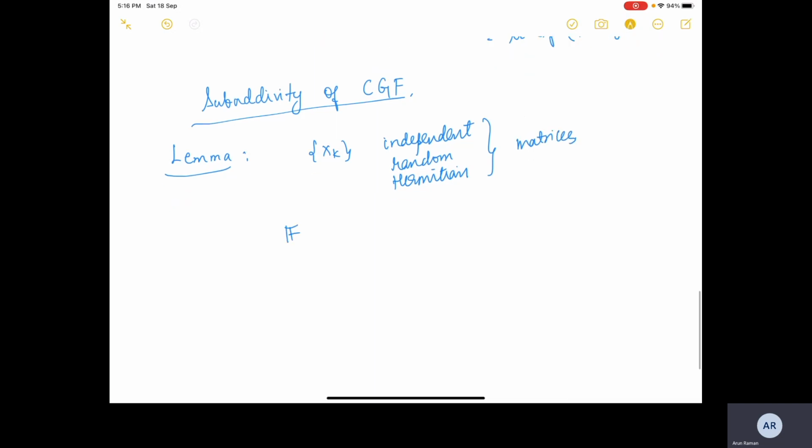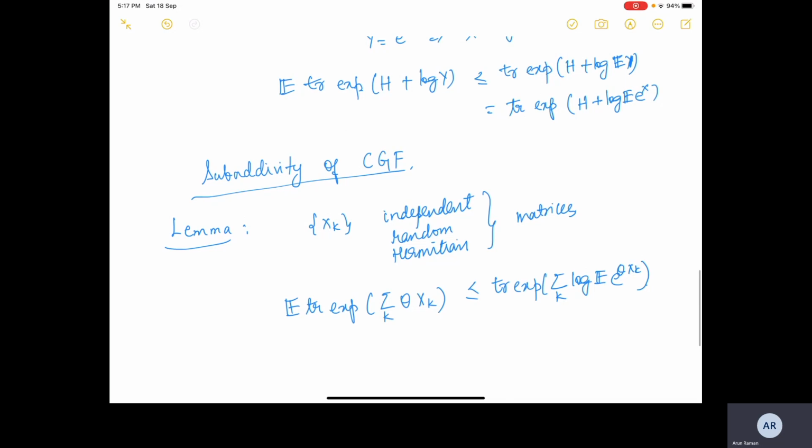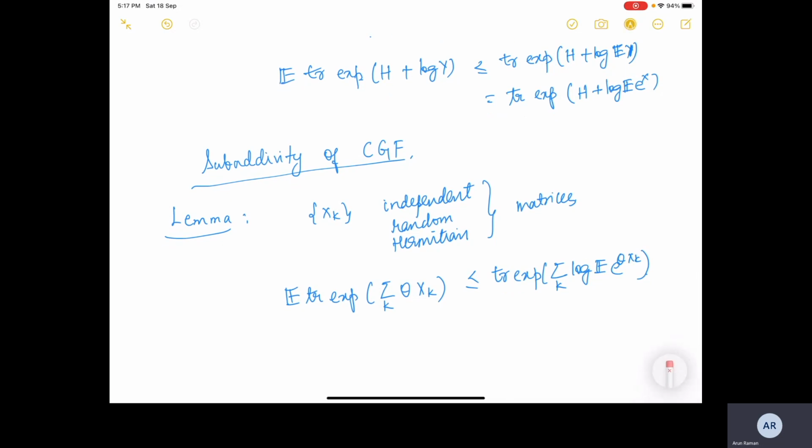Then the expected value of trace exponential of the sum over k of theta X_k is less than or equal to trace exponential of the sum over k of log of the expected value of e to the theta X_k. We can immediately see the connection between the corollary that we proved and the subadditivity.